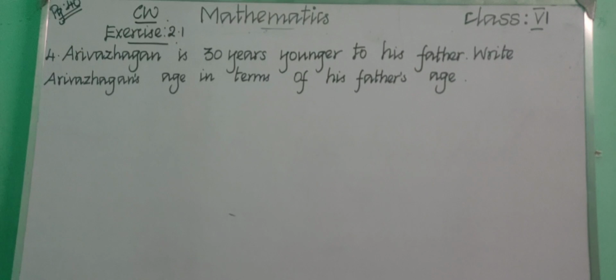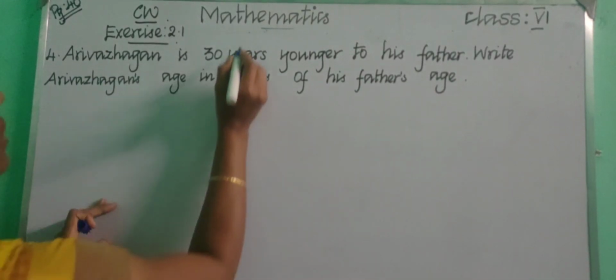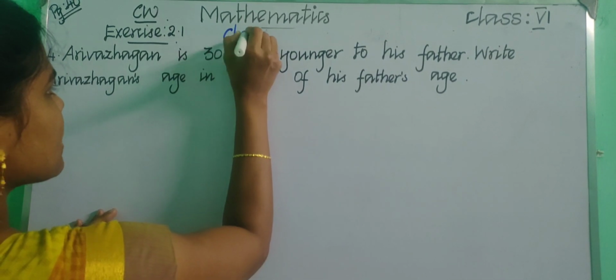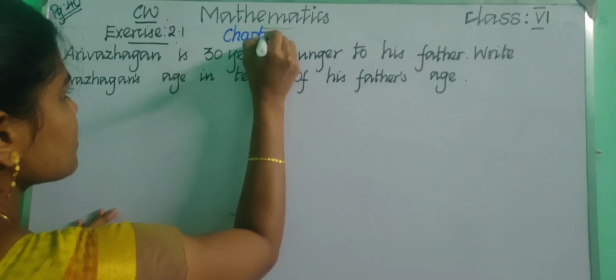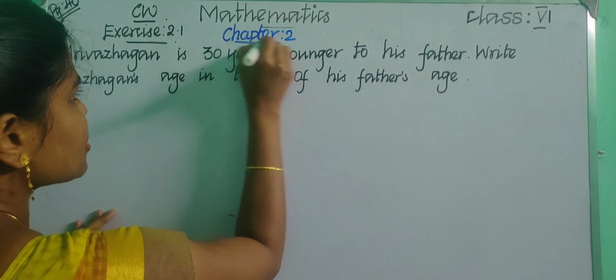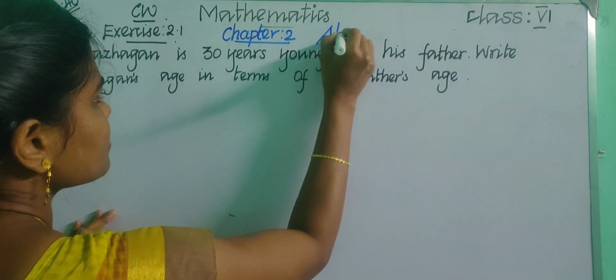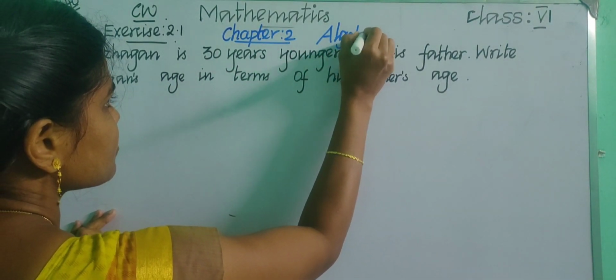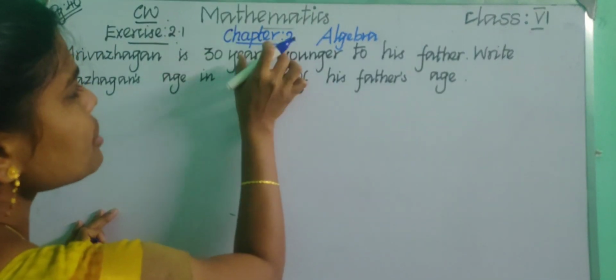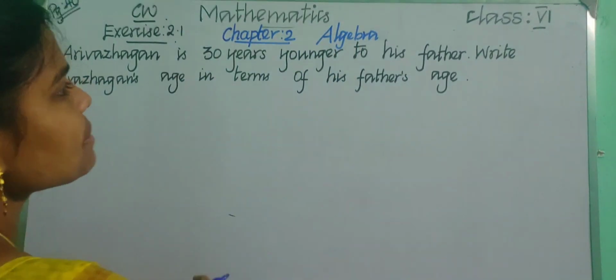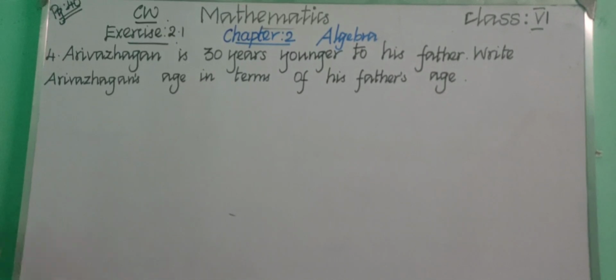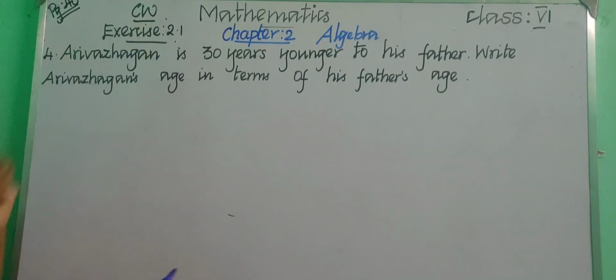Before that, write chapter 2 in one line, and after that write algebra in the second line. After completing algebra, write the heading exercise 2.1, and write the fourth question in your notebook.